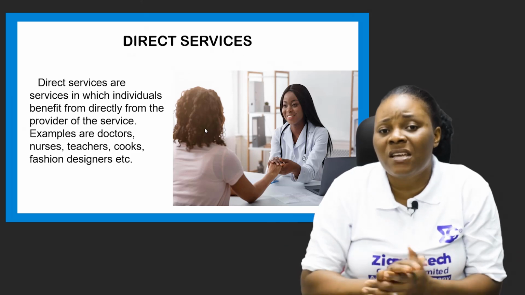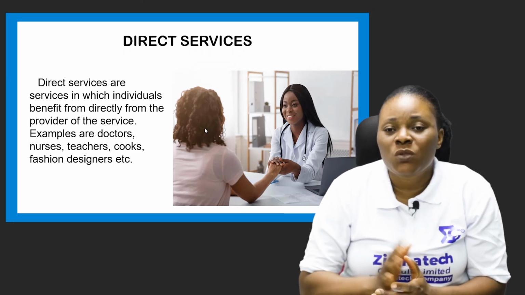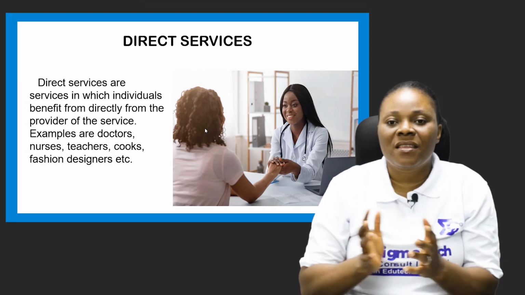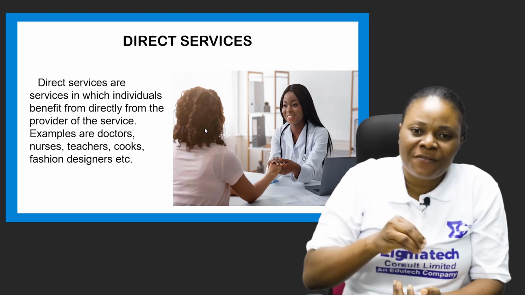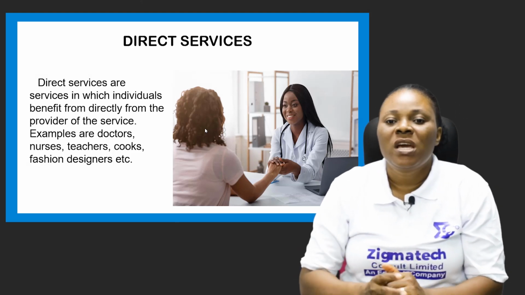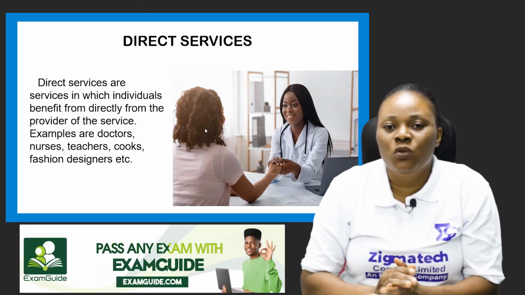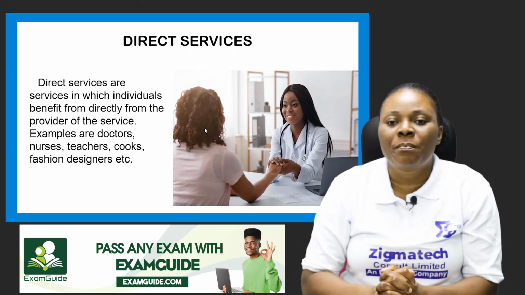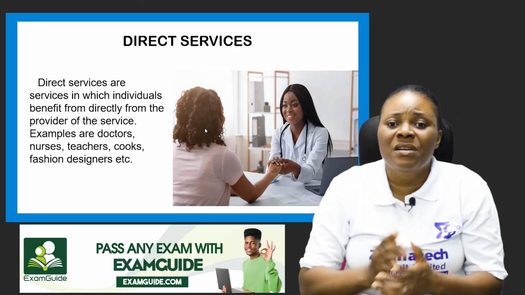We also have indirect services. These ones are rendered to the general public. Those ones are mostly paid for by the government. But direct services are services that are paid for by the beneficiary of such a service. These services are rendered to individuals or to a certain group of people by the service provider. And we have examples of people that render direct services.